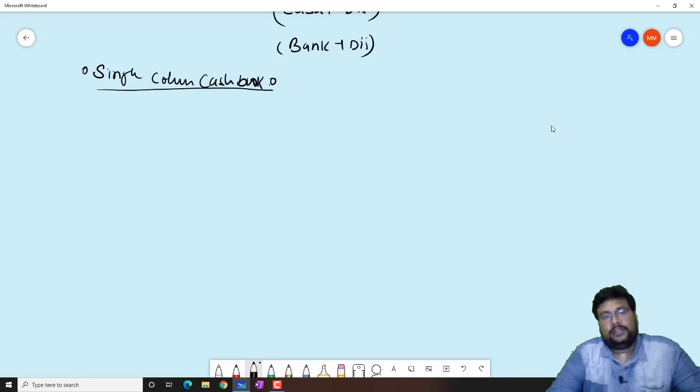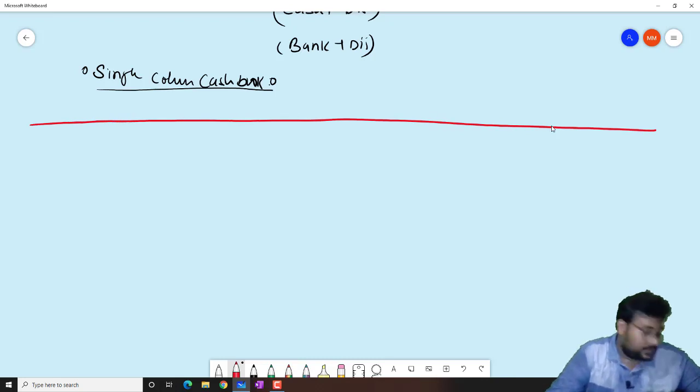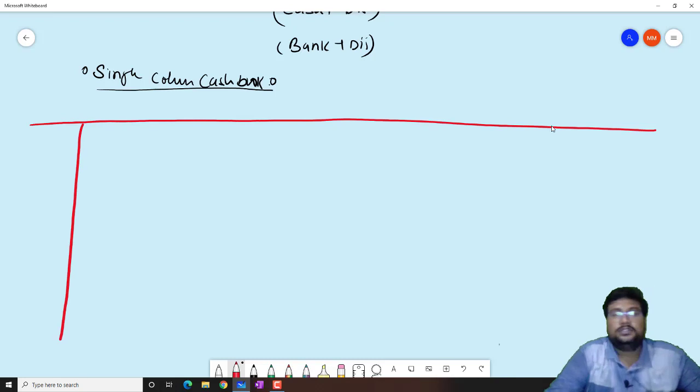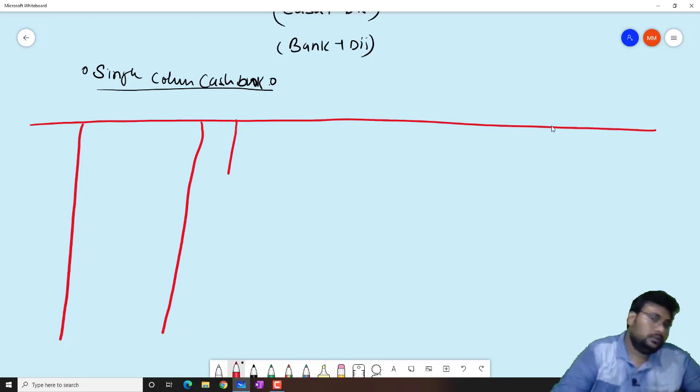One thing beta, what is the format of single column cash book that you understand very sincerely, and I will tell a trick to you that how to record a transaction in single column cash book in a very easy way. But first you understand the format.